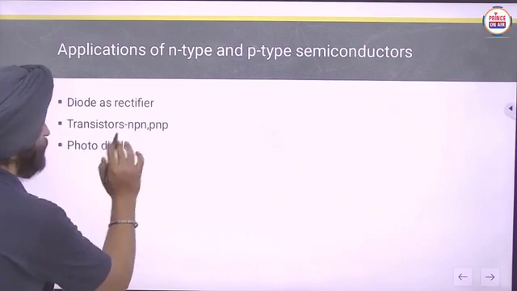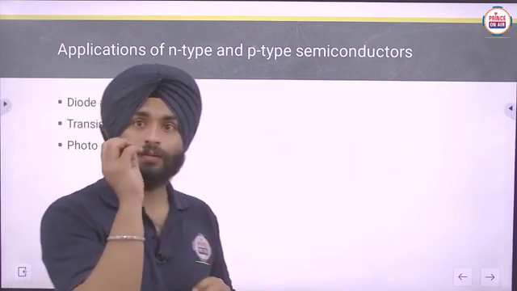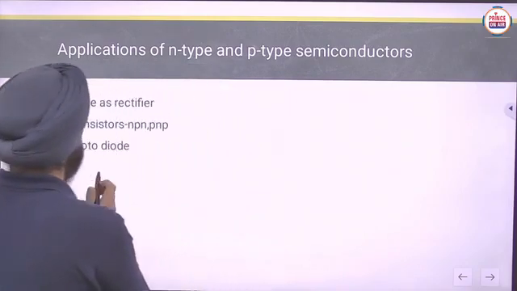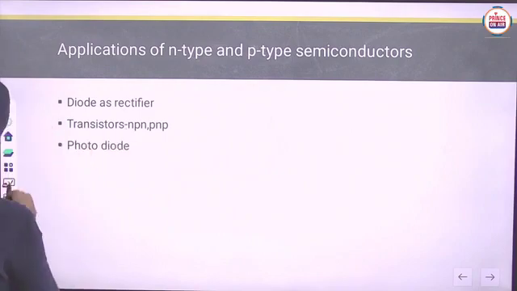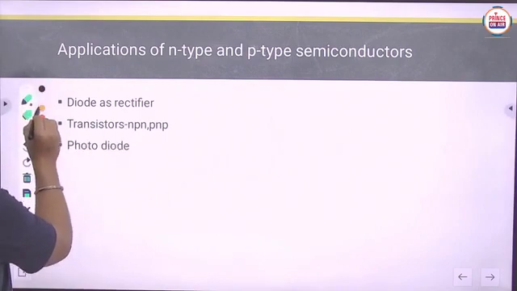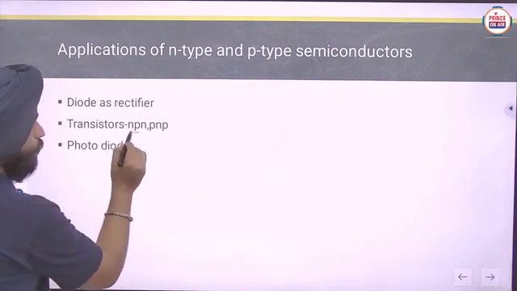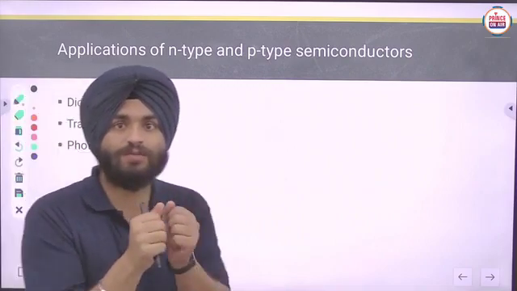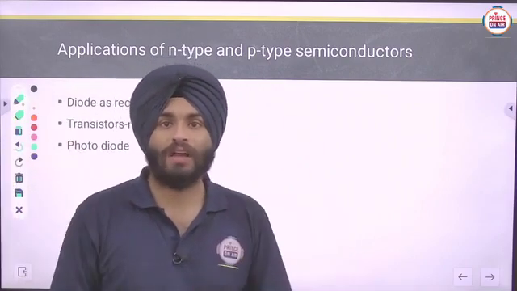Afterwards, transistors are used whenever we make a sandwich, in which one type of semiconductor is sandwiched between two other types of semiconductors.